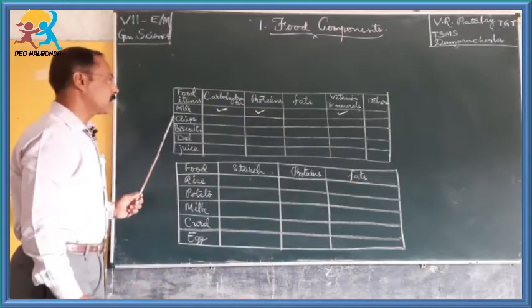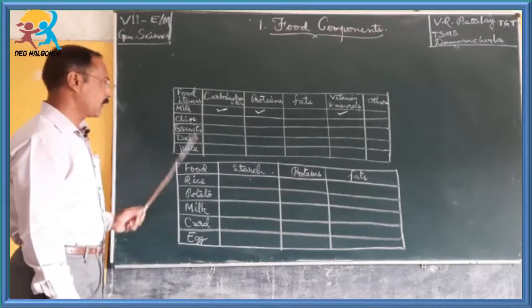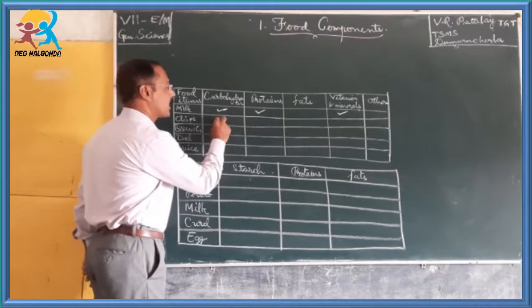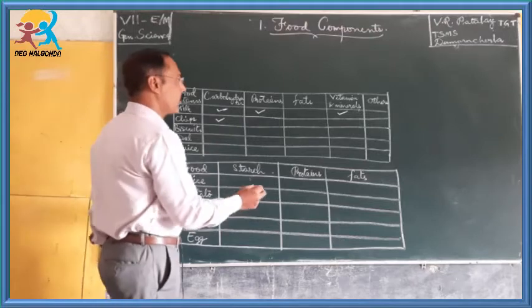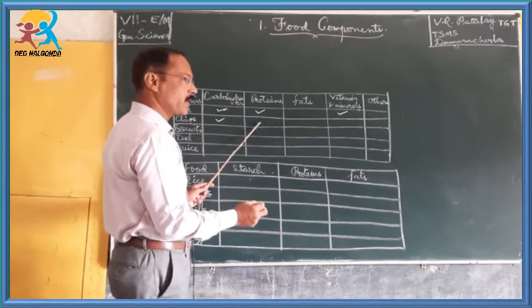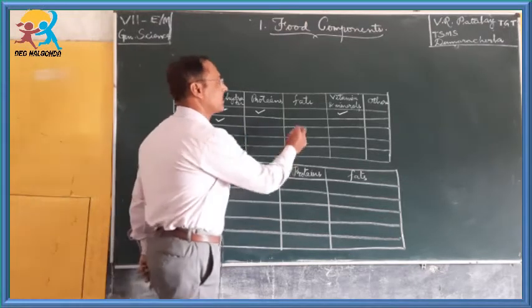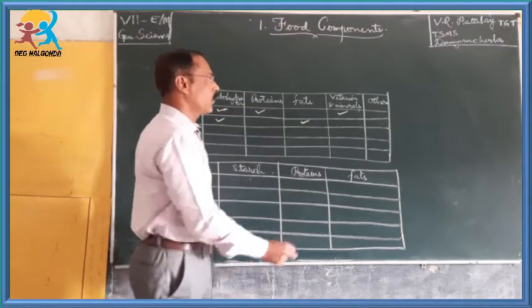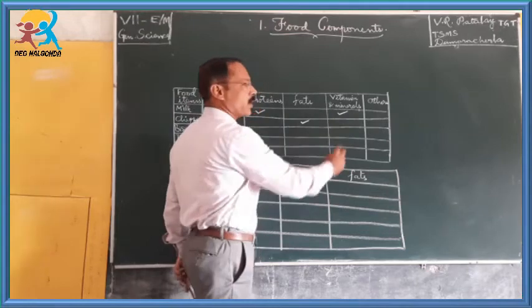Next, when we take a packet of chips, it is mentioned that carbohydrates are present. What about proteins? Proteins are not present. Fats, yes, fats are present. Vitamins and minerals in lesser quantity.